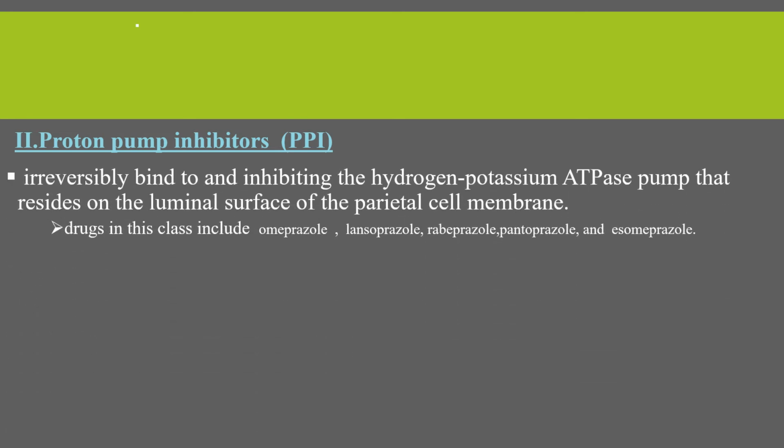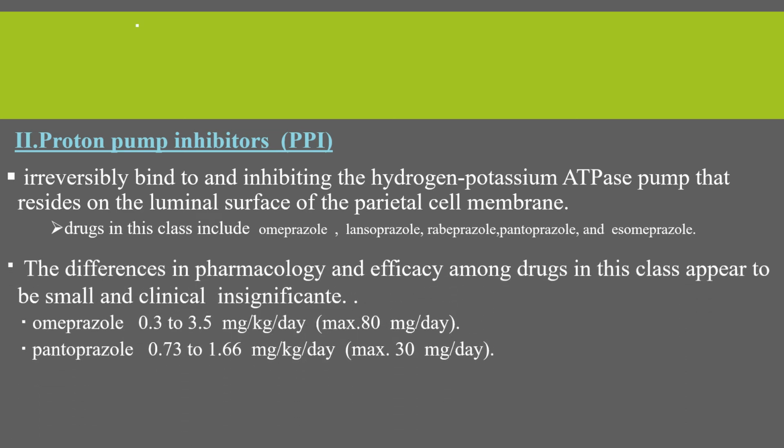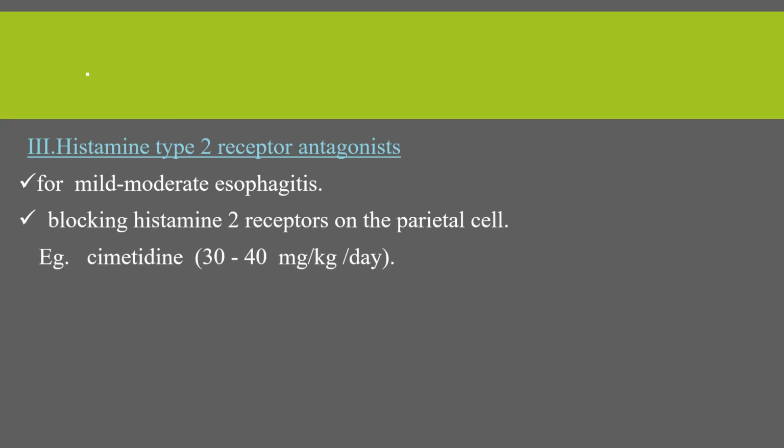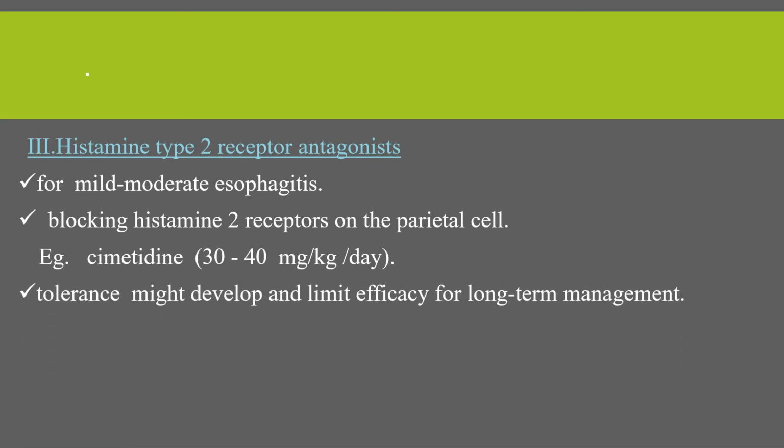From this, proton pump inhibitors is the first. This reversibly binds to and inhibits the hydrogen potassium ATPase pump that resides in the luminal surface of parietal cell membrane. And there are different drugs in this group, and the difference in pharmacology and efficacy among drugs in this class appears to be small and clinically insignificant. The other is histamine type 2 receptor antagonists, or H2 receptor antagonists. This is mainly used for mild to moderate esophagitis, and it blocks histamine 2 receptor on the parietal cell. And in this case, tolerance might develop and limit efficacy for long-term management.